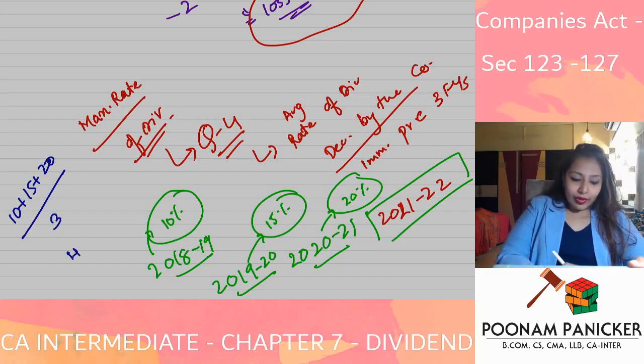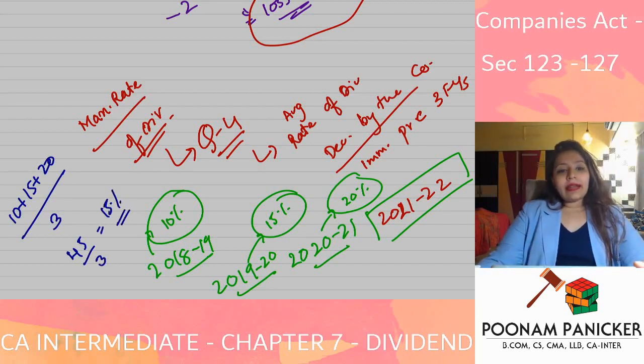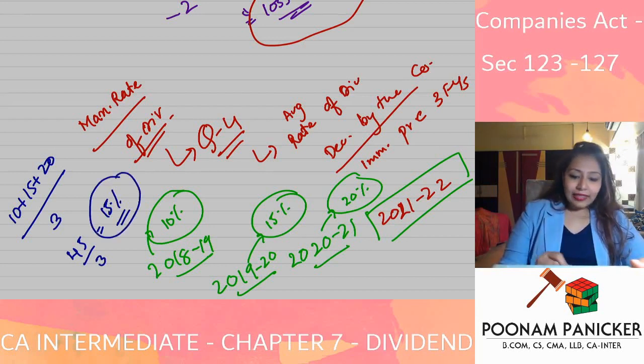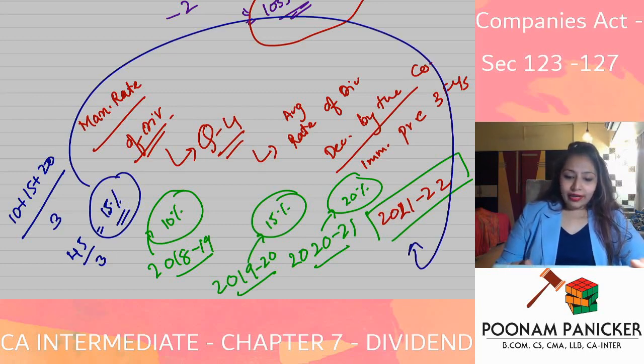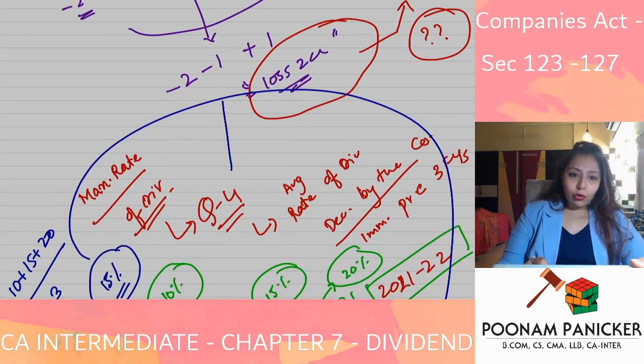You will get an average of 15%, and that is the maximum rate of dividend you can declare as an interim dividend in the fourth quarter.